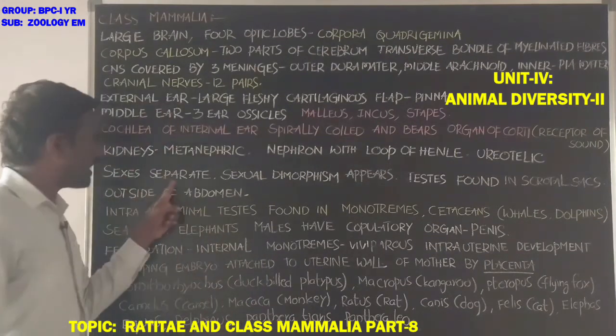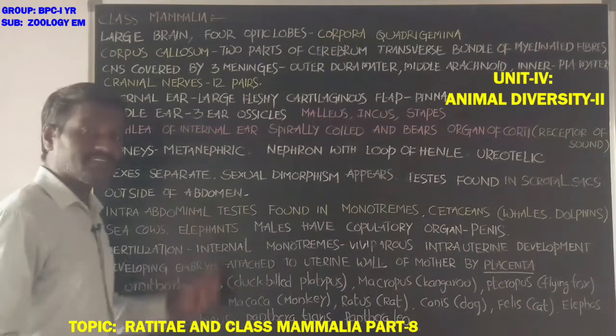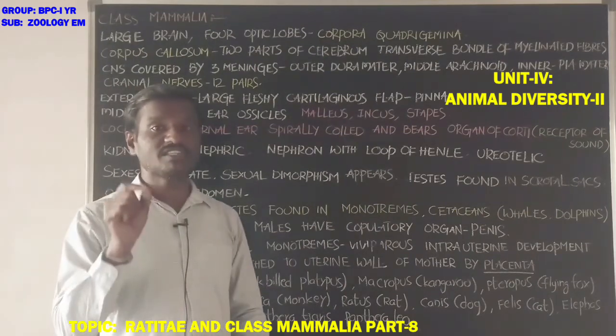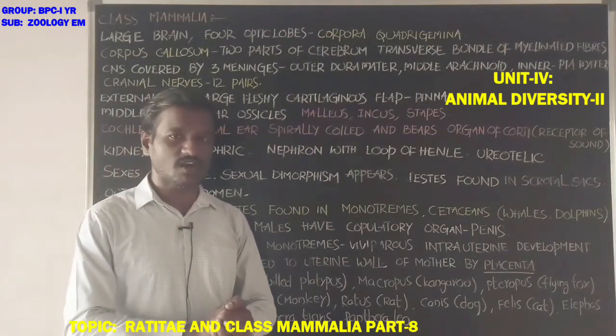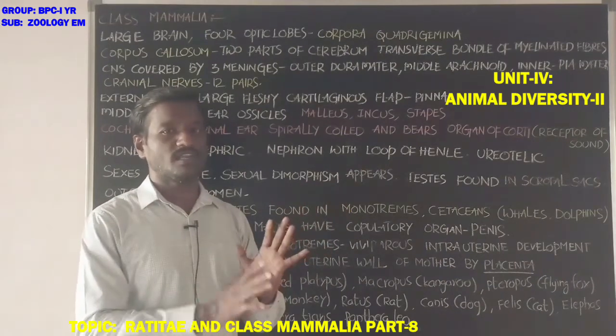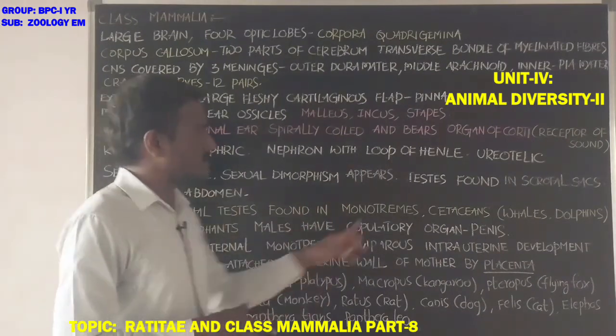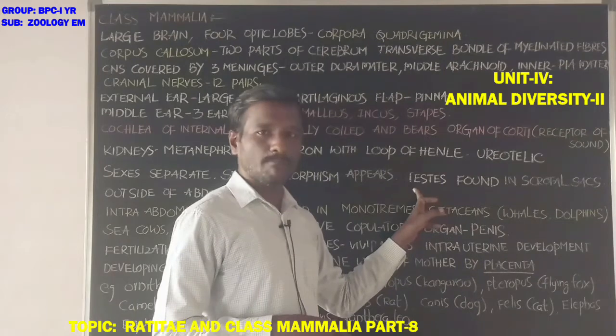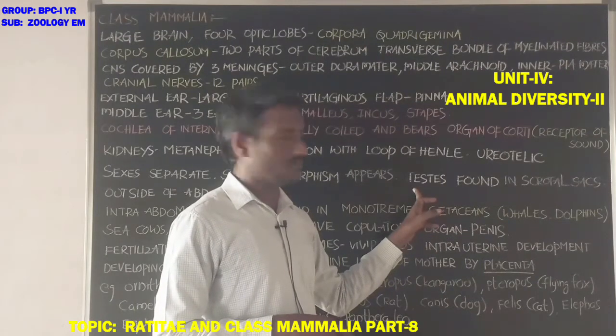Next, sexes are separate. Sexual dimorphism also appears in these animals, and is well marked. Next, testes are the male reproductive organs.